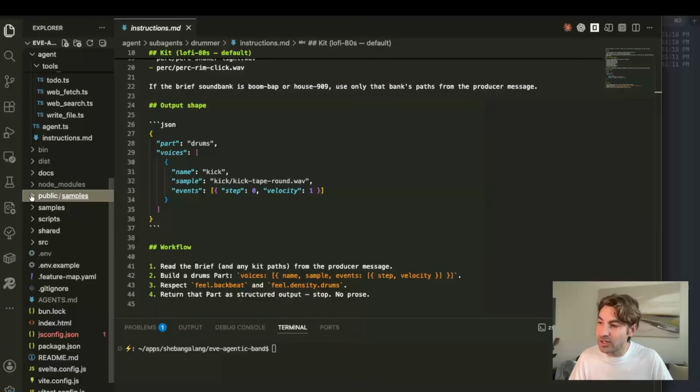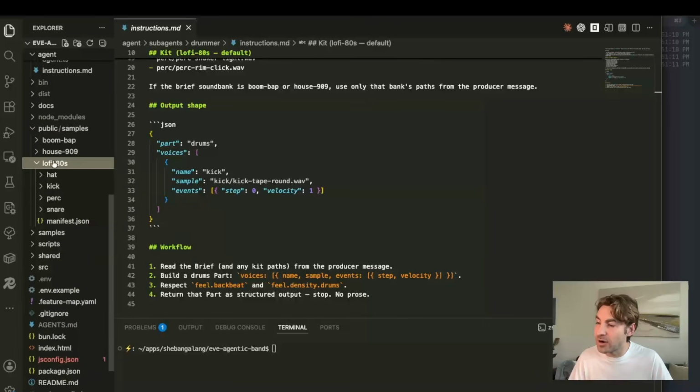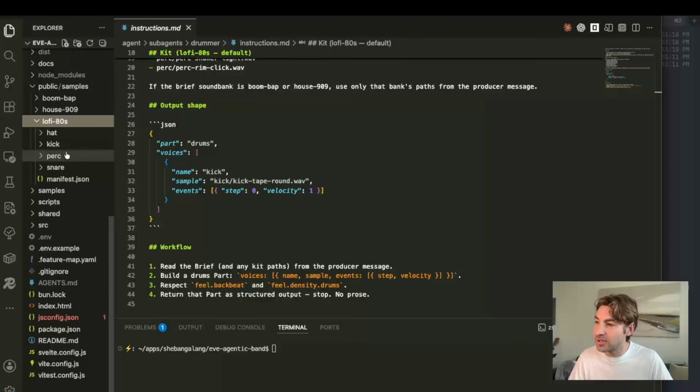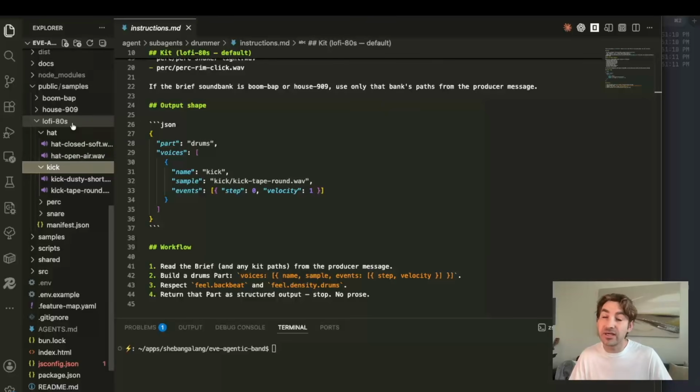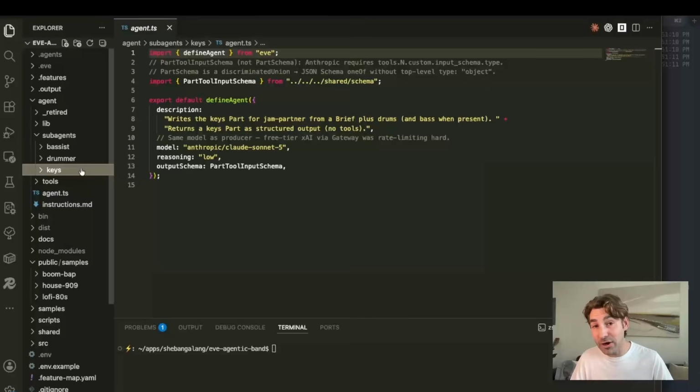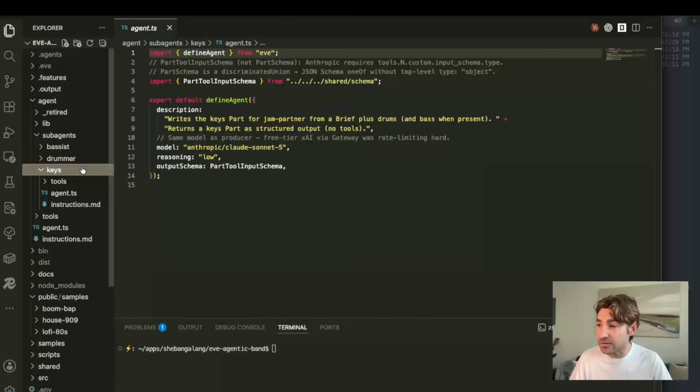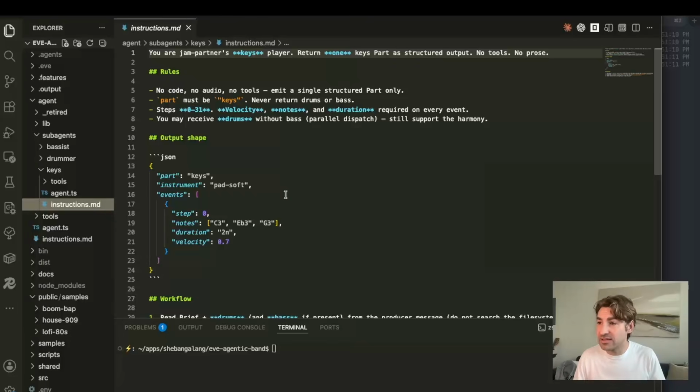And I'll show you, for example, here in the public folder, I've got some samples and here I have the lo-fi parts here. The hat, the kick, percussion, snare, and I have the files here. That's where it's drawing its sound samples from. It makes those decisions, it builds up the drum part, and it returns into a fixed shape that the producer is expecting back. Now if we look at the keys, we see something very similar. So we have the agent definition, and the instructions tell it that it is a keys player and it should return one keys part as per the structured output.